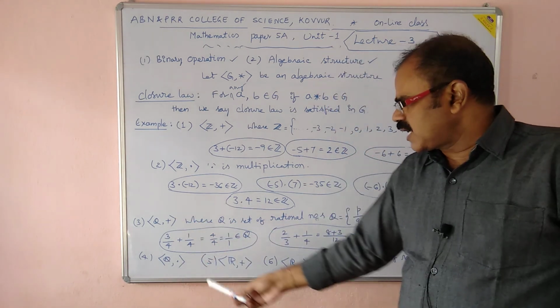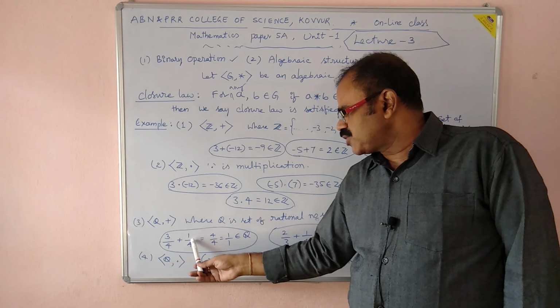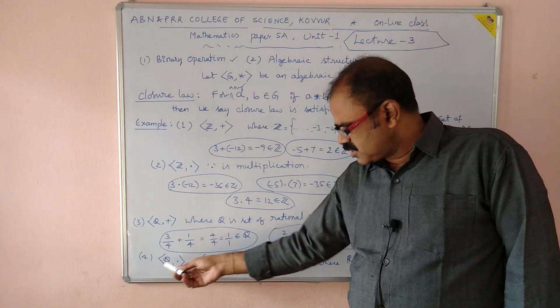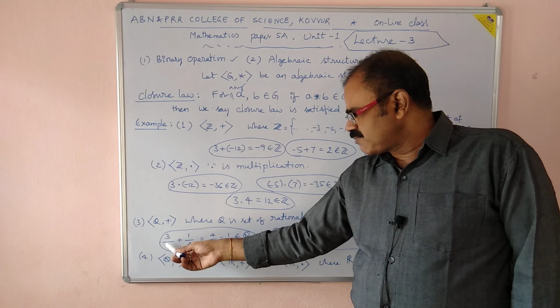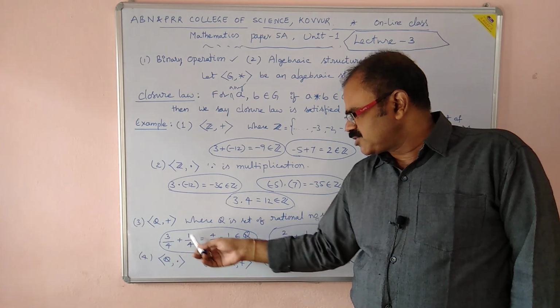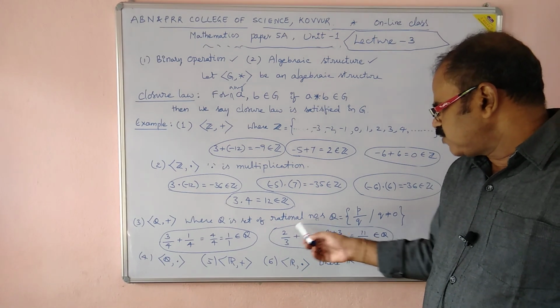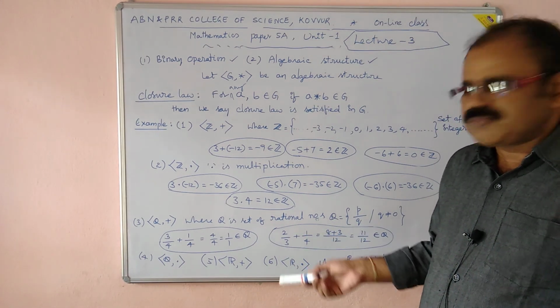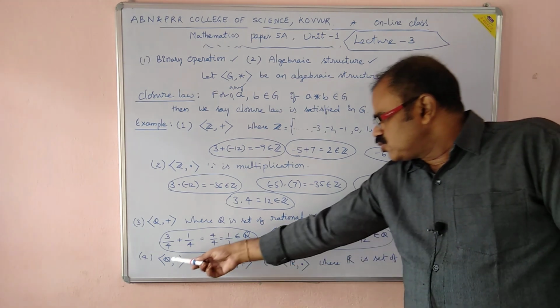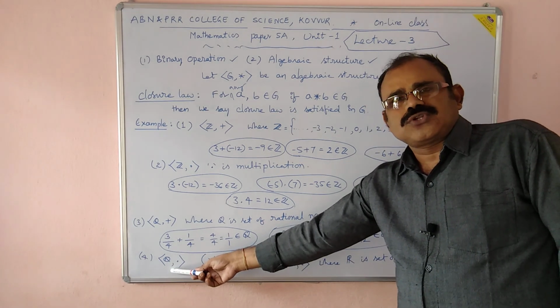Similarly, you can verify (Q, ·). Multiplying two rationals, what do you get? A rational. Suppose you multiply 3 by 4 and 1 by 4, what do you get? 3 by 16, a rational number. In the same way, 2 by 3 into 1 by 4 is 2 by 12 or 1 by 6. Like that, (Q, ·) also satisfies closure law.